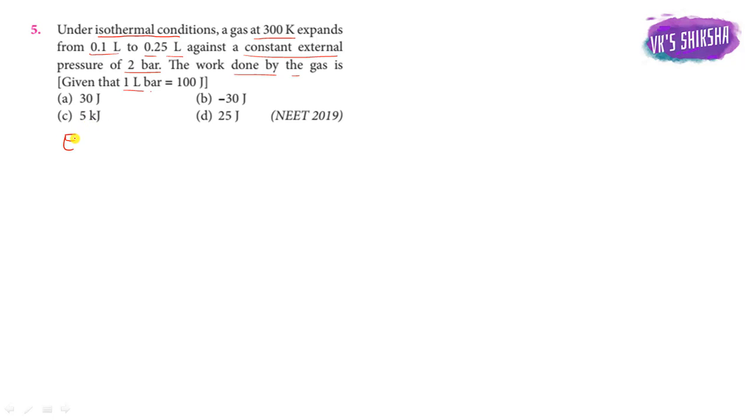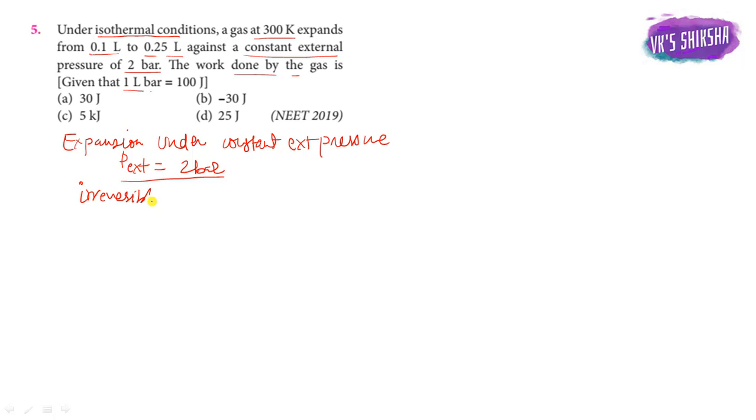The expansion process is given. Expansion is under a constant external pressure, that is P external is given, equal to 2 bar. Under constant external pressure, it is an irreversible process, because here we are applying a constant external pressure to the system, so the process cannot be reversed.